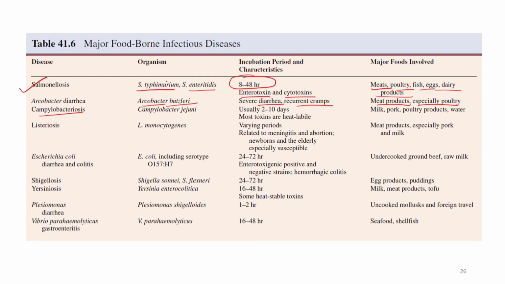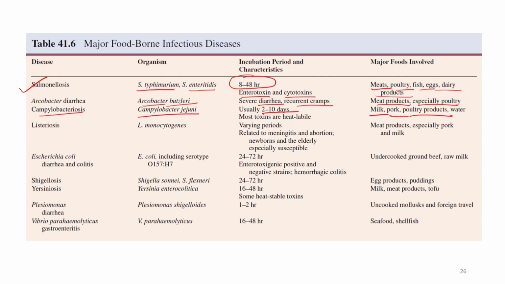This Campylobacter jejuni is a gram-negative one. Its incubation period is quite long, that is, it requires 2 to 10 days to show its effect. It is also present mainly in milk, pork, and poultry products. So you can see here poultry product is the common food item that is inhabited by different kinds of pathogens. So you need to have some awareness whenever you are consuming any kind of poultry-based food item.